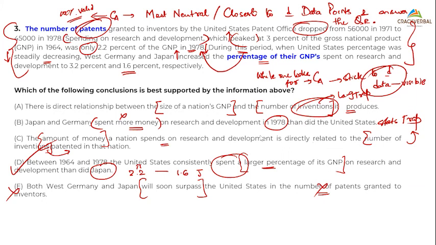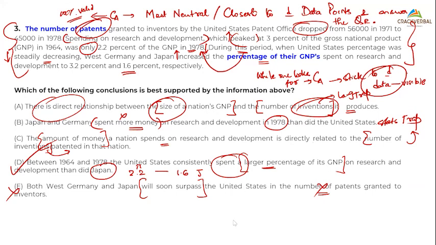In A, Prakhar, if it was patents in A, a direct relationship between size of nation's GNP. Now, do you see that? I'm not only cancelling because of the number. It's about the number of patents. Do you have the size of the nation's GNP? Again, what are we discussing? We're discussing percentage and there is a direct relationship between number. Where do you see that in the para? Do we see that in the para? I only have that the number of patents granted in the US dropped. But I don't have any other data for other places, no? It is dropping. But there is a direct relationship between size. It was percentage, so size can't come into the picture. Again, it is the same trap, the statistics trap, right?